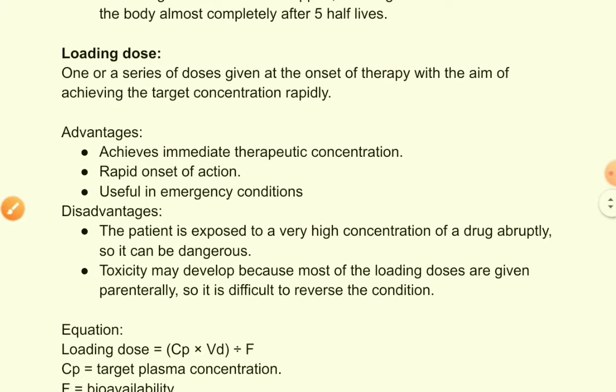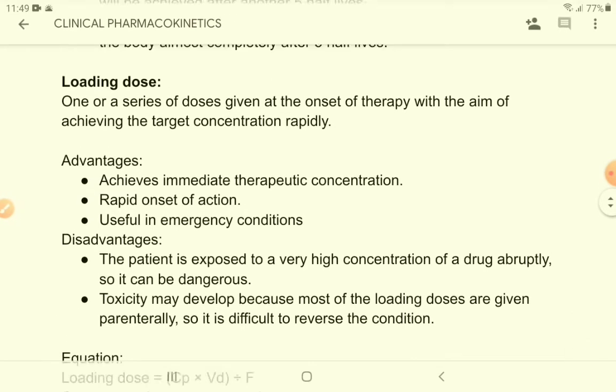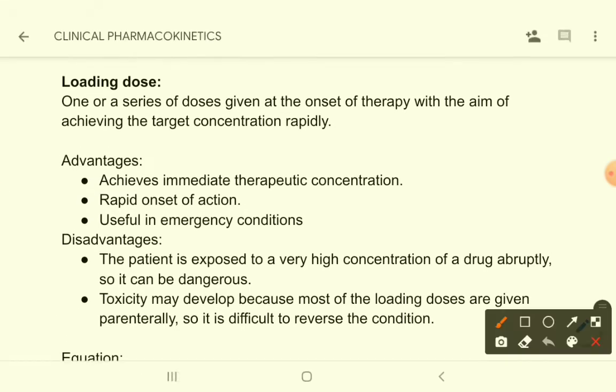Now come to another important topic, which is loading dose and maintenance dose. So what is loading dose? Loading dose is one or a series of doses given at the onset of therapy with the aim of achieving the target concentration rapidly. Suppose a patient is in an emergency condition and you have to achieve a certain plasma concentration very rapidly. So what you can do?